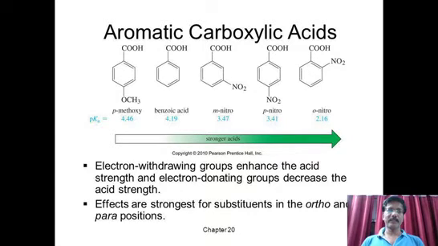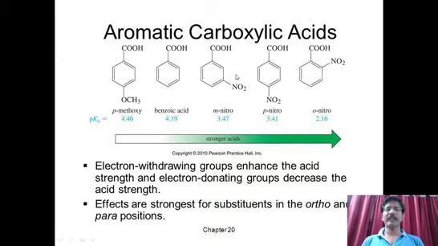So let us compare this. This is a benzene to which a COOH group is attached. This is called benzoic acid. This is normal benzoic acid without any substituent. Now let us take a substituent which shows plus M effect on the left side, and another substituent which shows minus M effect on the right side. On the left side, which is showing plus M effect, what happens due to plus M effect? Oxygen is there, so it exhibits plus mesomeric effect, electron releasing nature.